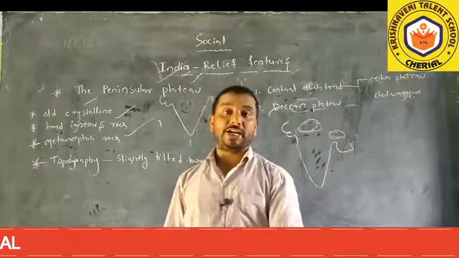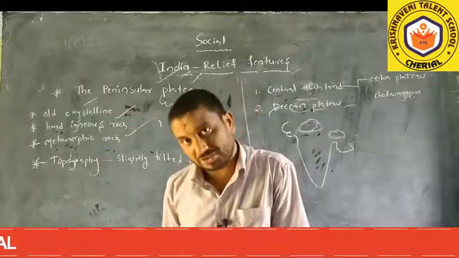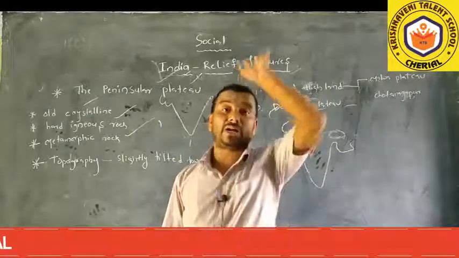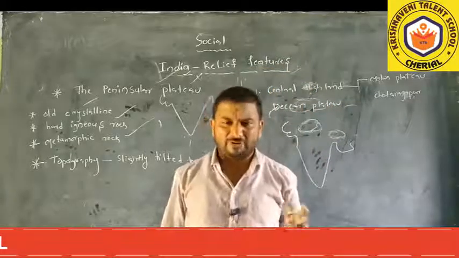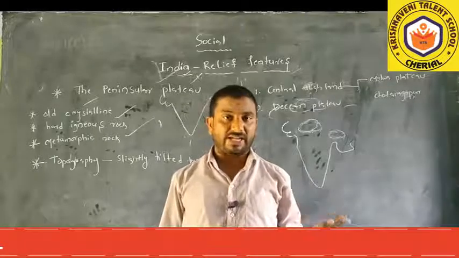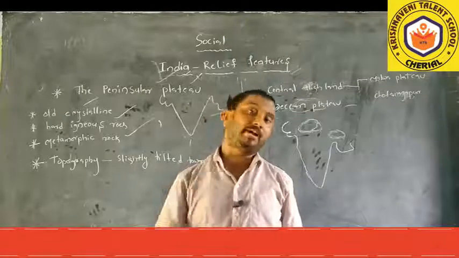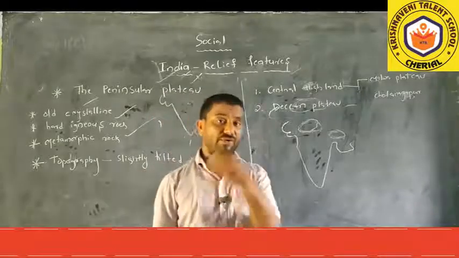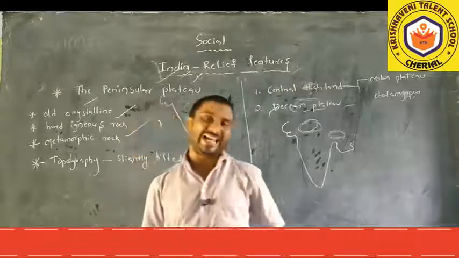The rivers which originate in the plateau are not perennial rivers. What is meant by perennial? Water flowing 365 days is called perennial. Throughout the year, the flowing of a river is called a perennial river. Non-perennial means seasonal.